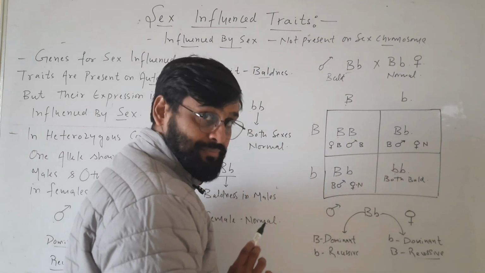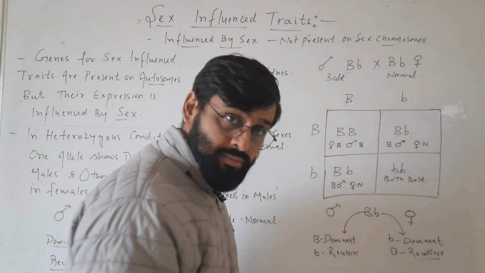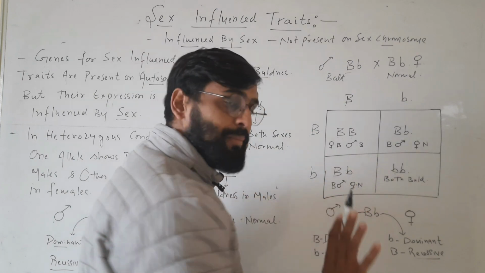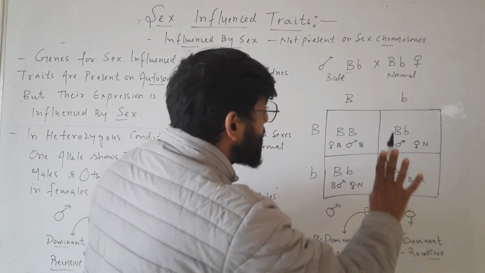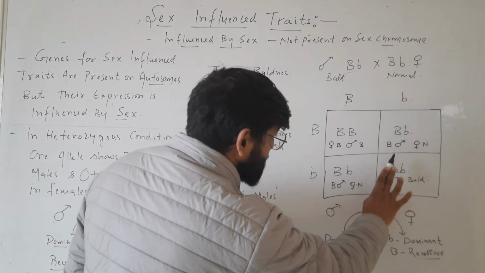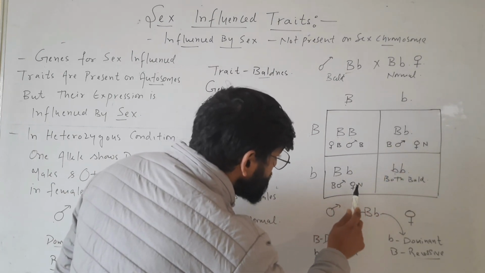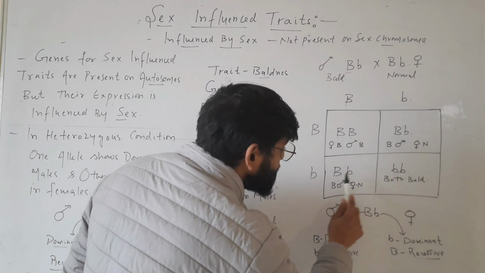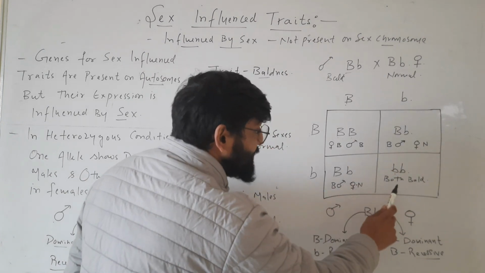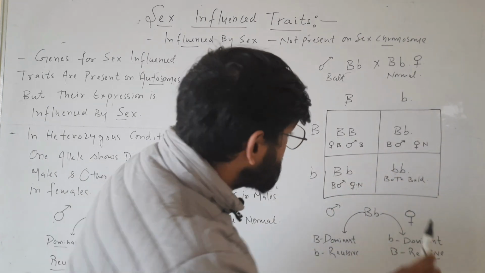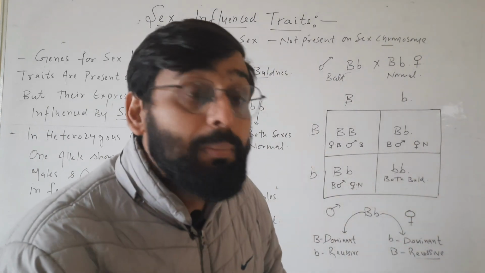In the homozygous capital B case, both male and female will be bald. But in the heterozygous conditions, female will be normal, but male will be bald. In the small b small b condition, both will be normal.